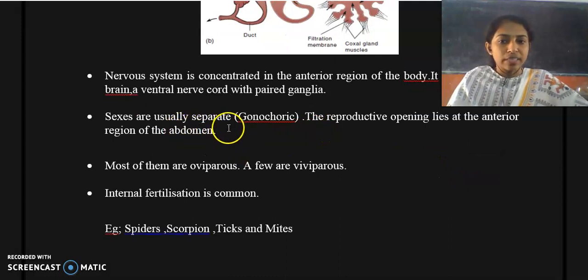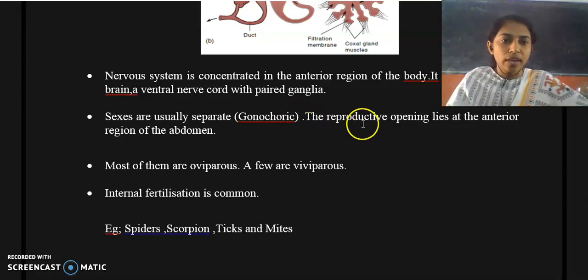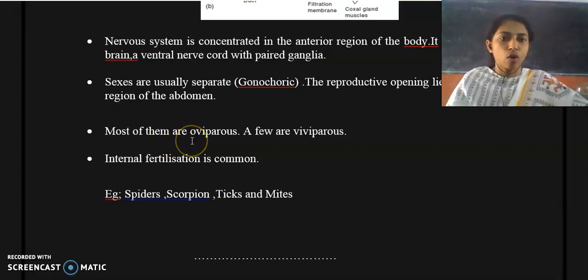Sexes are usually separate, or gonochoric. That means they are not hermaphrodite. Sexes are separate; male and female are different. And the reproductive opening lies at the anterior region of the abdomen, and most of them are oviparous. Oviparous means those members are able to lay eggs. Such organisms are called oviparous, and a few are viviparous, able to give birth.